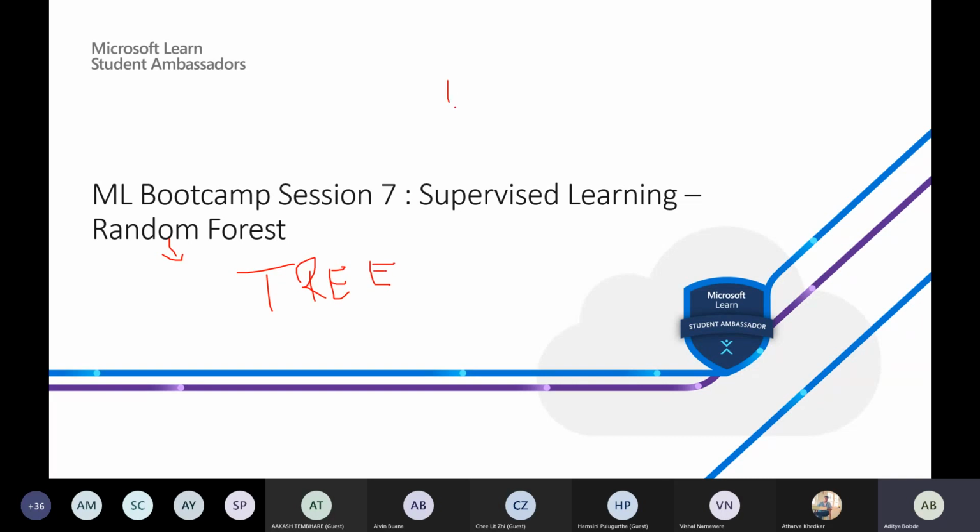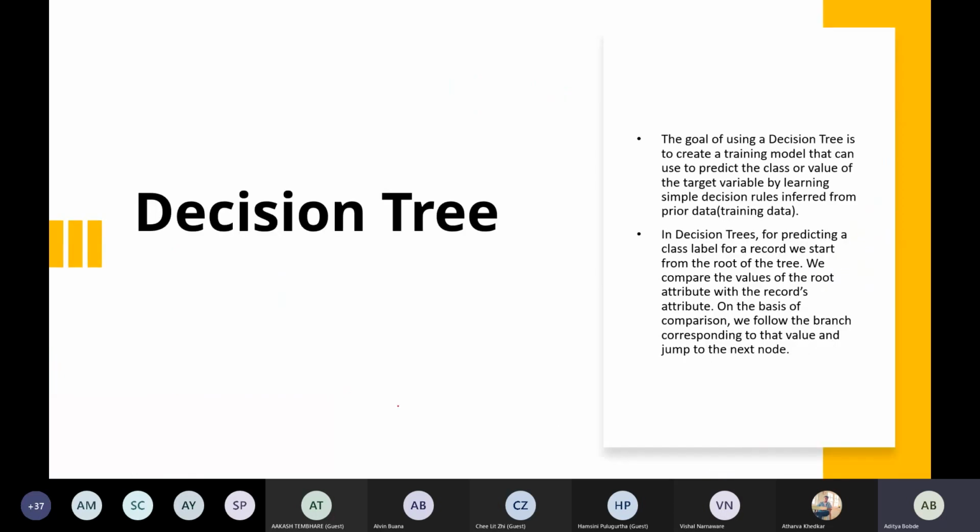The models like linear regression and logistic regression, which we have studied, are called linear models. There is nothing more to do, you just have to fit the line. But in the case of random forest and decision tree, you will be forming different trees. Therefore they are called tree-based models. The goal of the decision tree is to create a training model. We will be creating a tree structure, like whether it is yes or no. Again, we will be classifying into two subgroups, true or false. Again, we will be giving some if-else conditions. If it is true, then it will be executed.